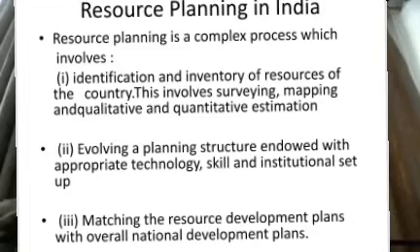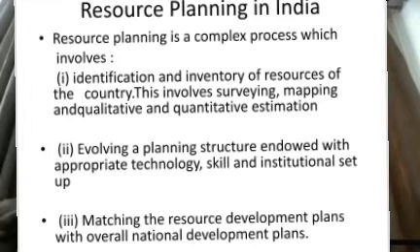Next, it is resource planning in India. Here we will read about India. What is the resource planning in India? Here three points are covered. First one, identification and inventory of resource, means to identify and to inventory the resource where it is there in the country, which involves surveying, mapping, and qualitative and quantitative estimation. Means we need to survey it, go there, do the mapping, and find out the quality and the quantity of the resource.